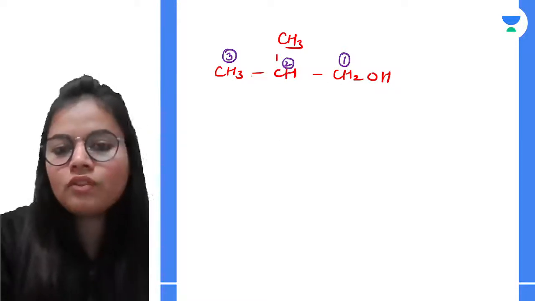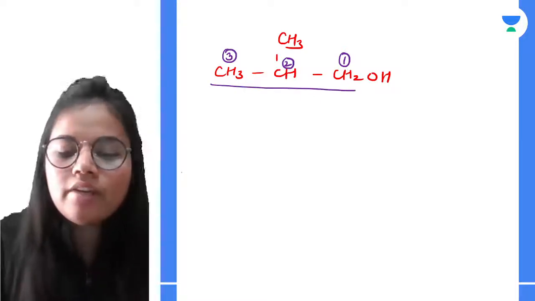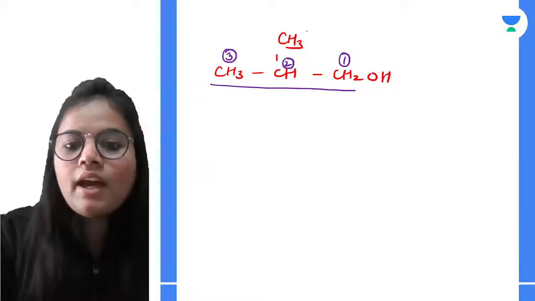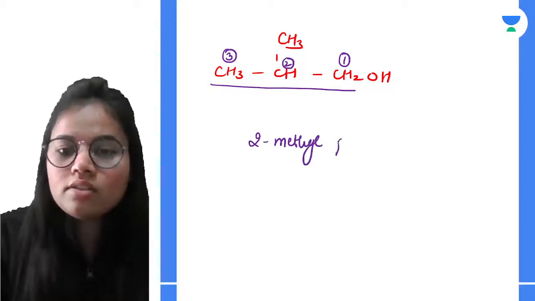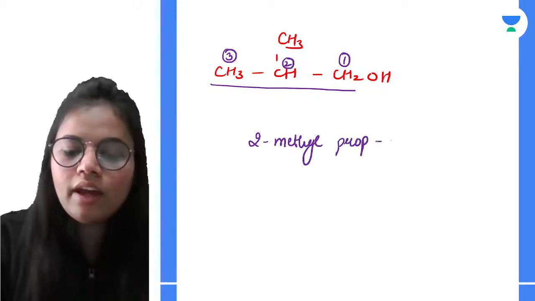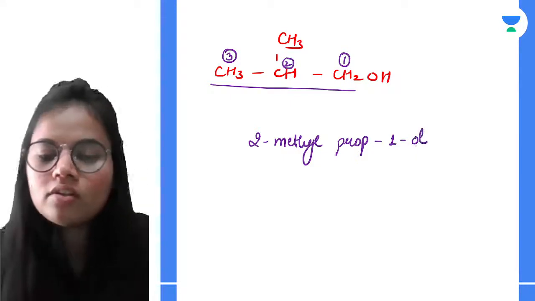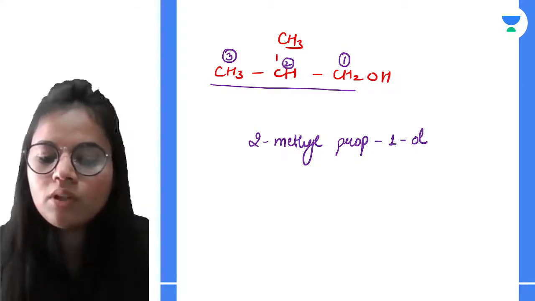So first of all, the longest carbon chain has 3 carbons. And on second I am having methyl. Longest chain is propane, and on one it is the hydroxyl group.